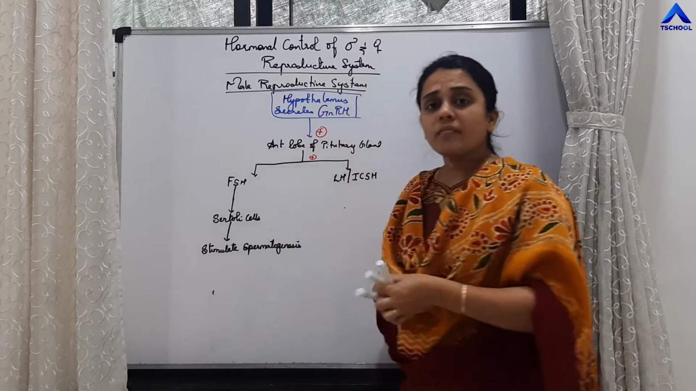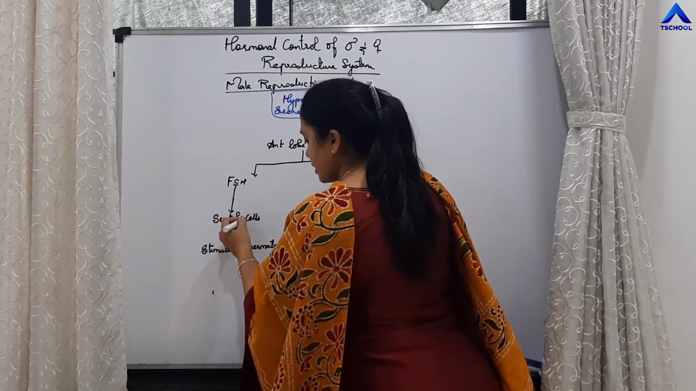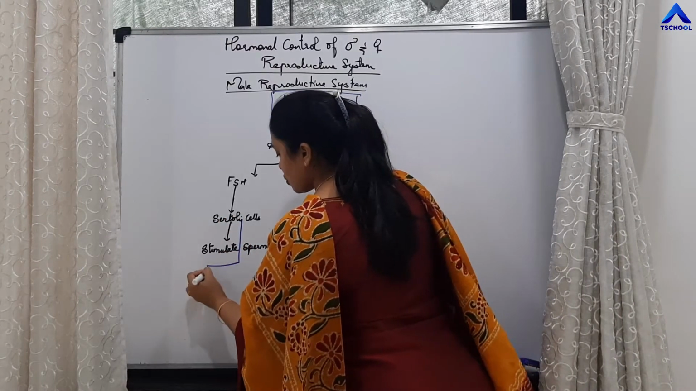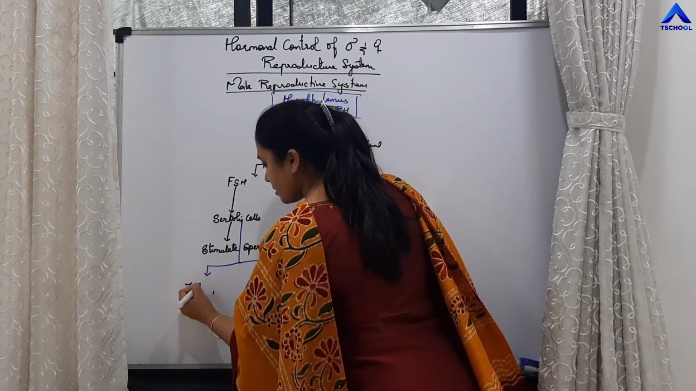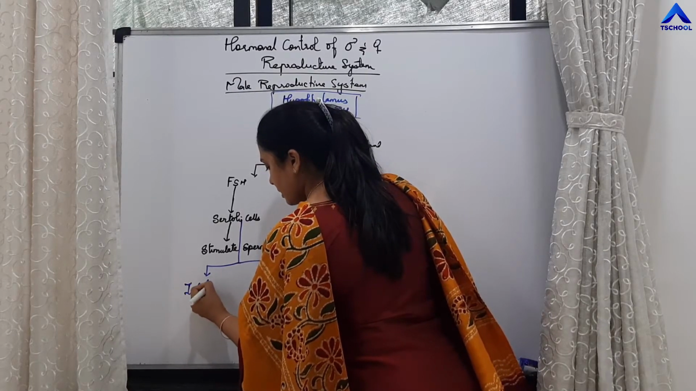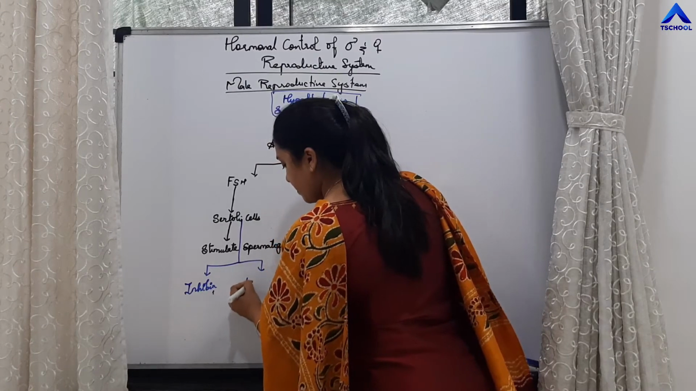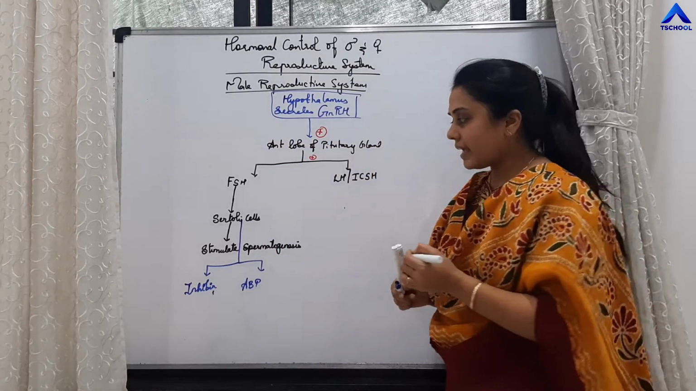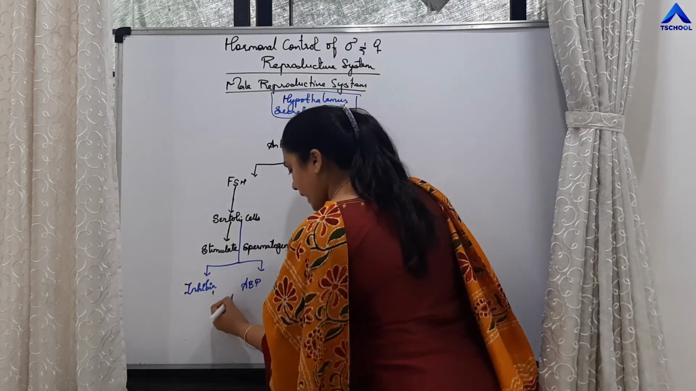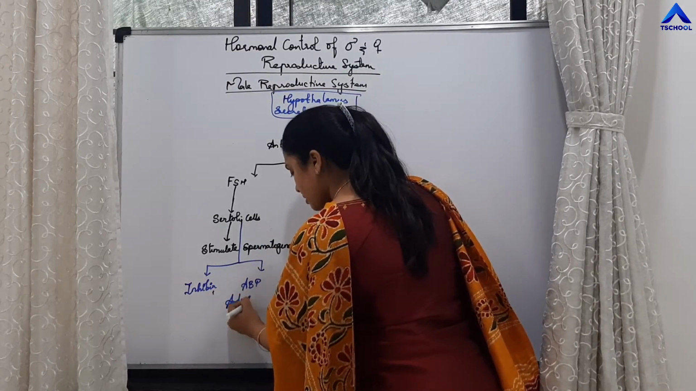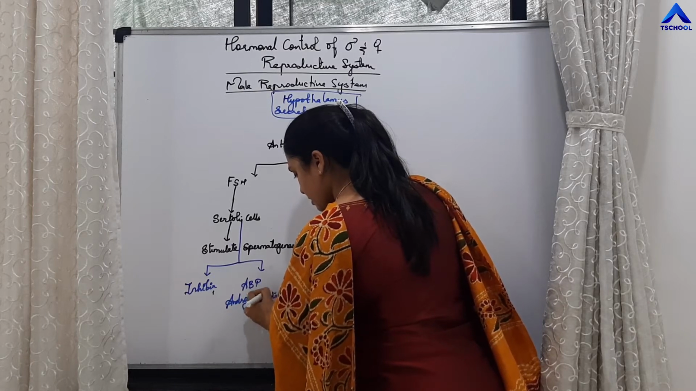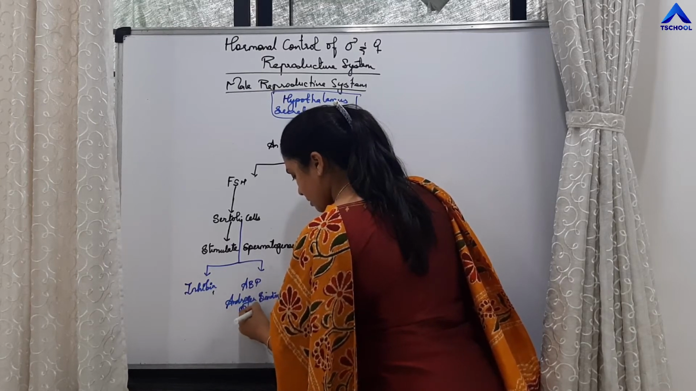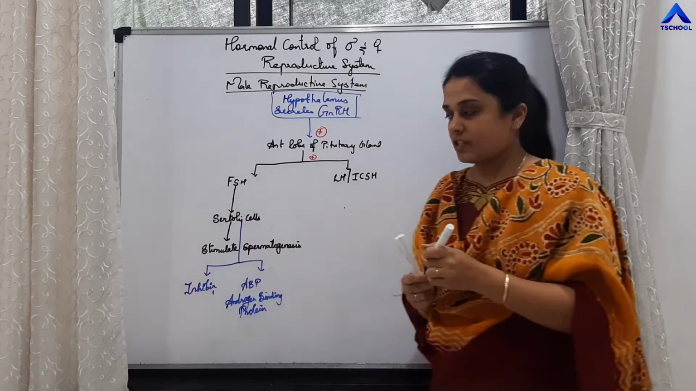The Sertoli cells produce two things. One is inhibin, and the second is ABP. ABP stands for androgen binding protein. Remember this much first.